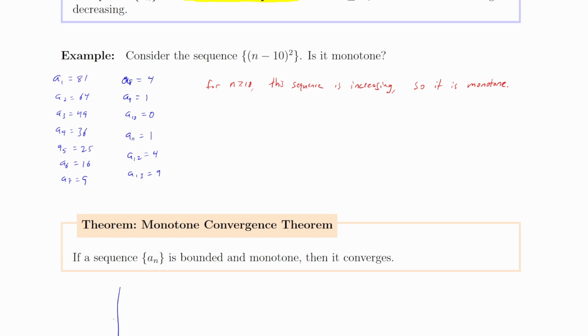Let me explain this on a graph. Let's suppose that I have a sequence that's monotone increasing, and it's bounded. Let's suppose that it's bounded above by, say, 10. And let's suppose that 10 is the smallest number that it's bounded by, right? If I pick anything smaller than that, that's not a bound.